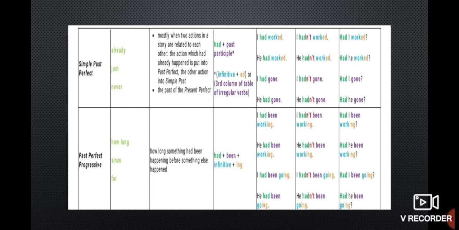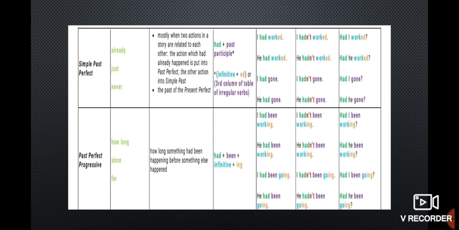We should not think of present perfect and past perfect as similar. Present perfect is have or has plus V3, whereas past perfect is had plus V3. Next we discuss the past perfect progressive or past perfect continuous. Mostly it goes with the words how long, since, for.